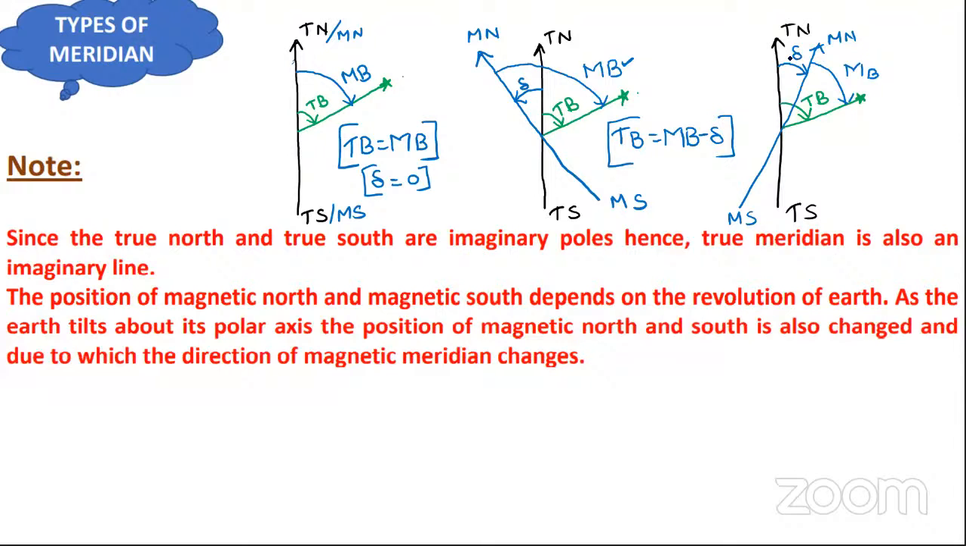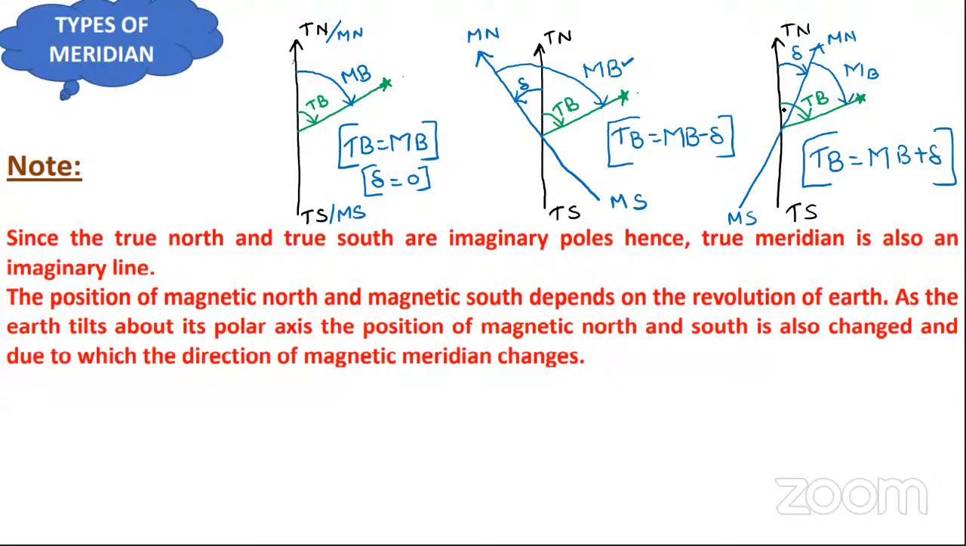Now, if magnetic bearing is known and declination is known, then what will be the formula of true bearing here? It will be equal to, very good Akhilesh, magnetic bearing plus declination. Clear? So these are the three possible cases which will exist due to the rotation or revolution of the earth.